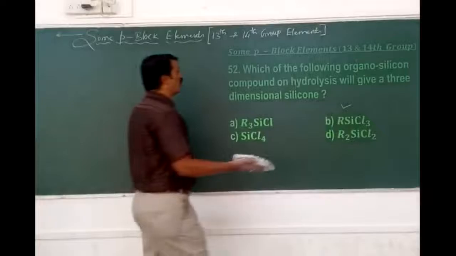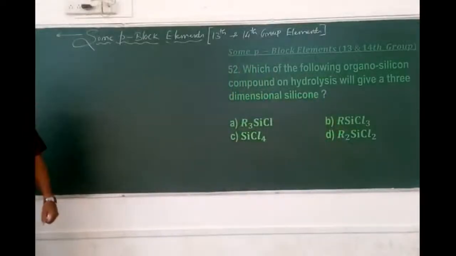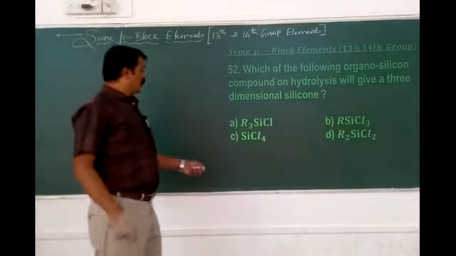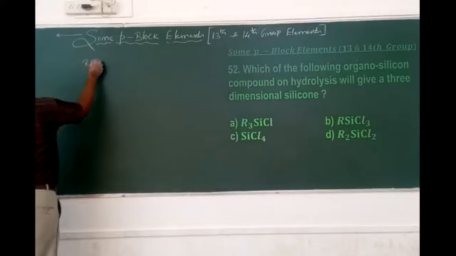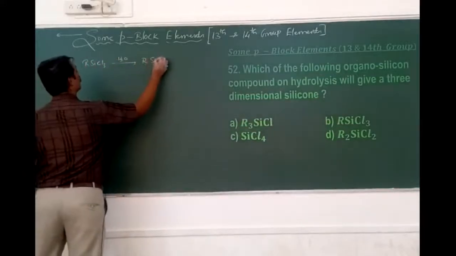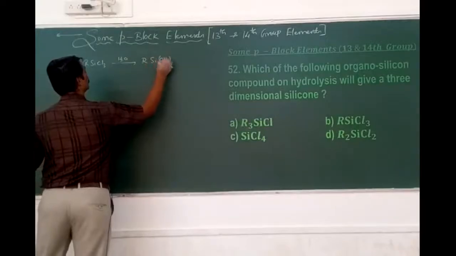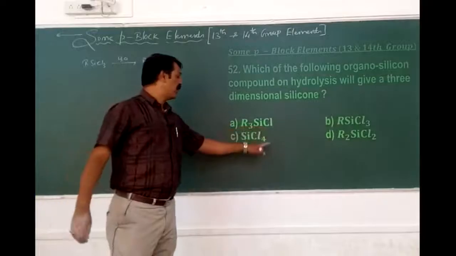Which of the following organosilicon compounds on hydrolysis will give a three-dimensional structure? Here RSiCl3 on hydrolysis gives RSi(OH)3. With only one OH, it doesn't get polymerized.